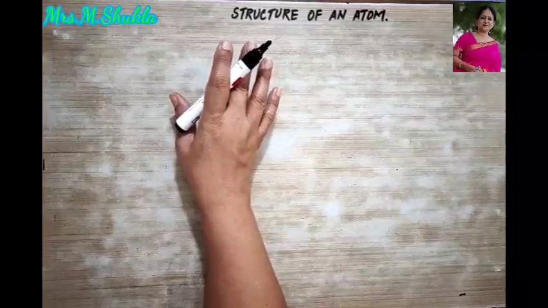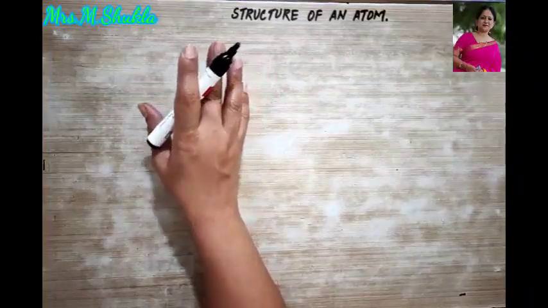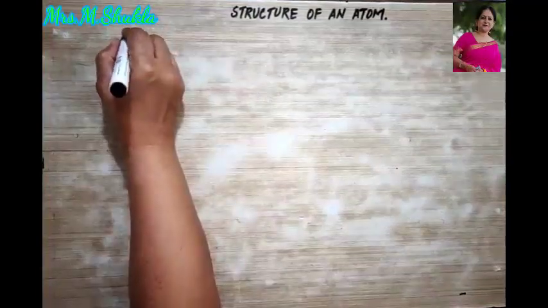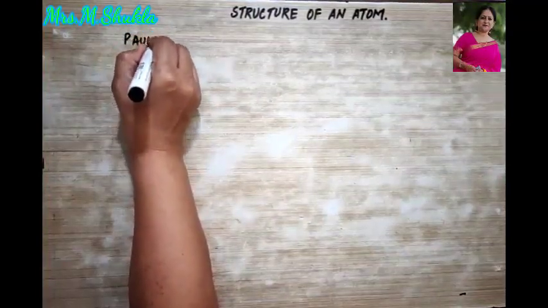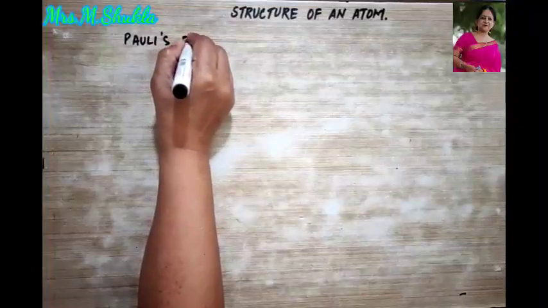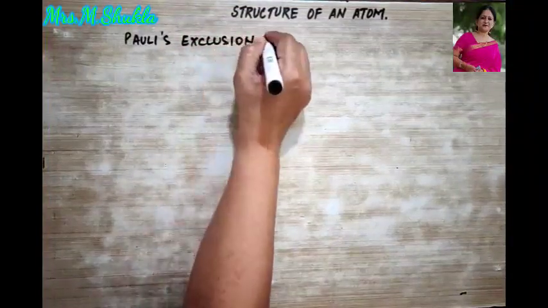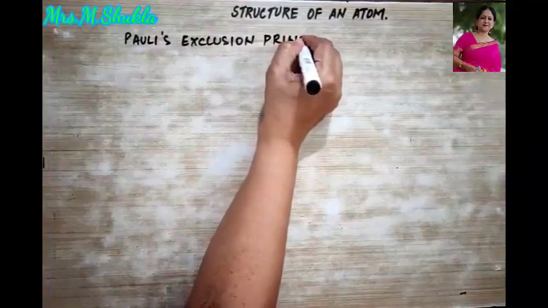So now, today we are going to study Pauli's exclusion principle.